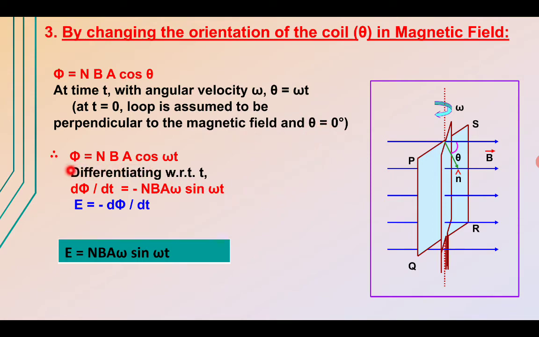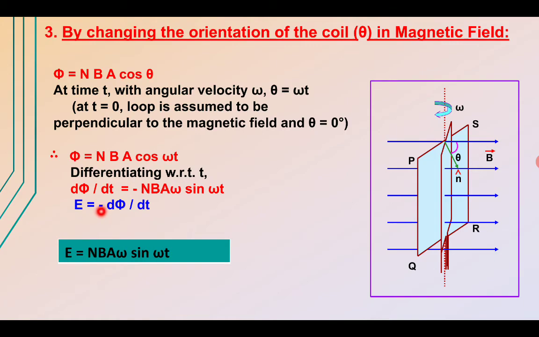So for that case, the flux is represented by N B A cos omega t, and differentiating this with respect to time, we observe the amount of induced EMF for this particular coil when it is rotating in the given magnetic field.